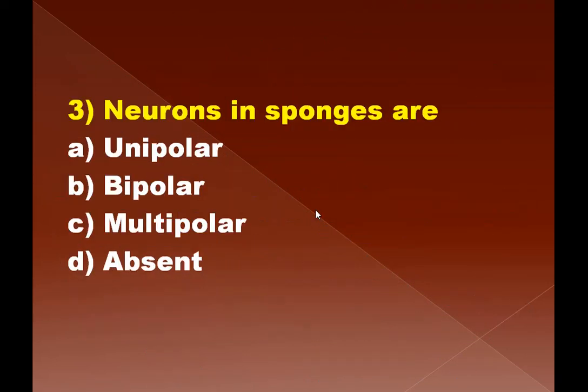Question number 3. Neurons in sponges are A, unipolar, B, polar, C, multipolar, and D, absent. We know that sponges are the first kind of organisms, multicellular organisms, in which the neurons have not yet developed. So, absent, D will be the right answer.